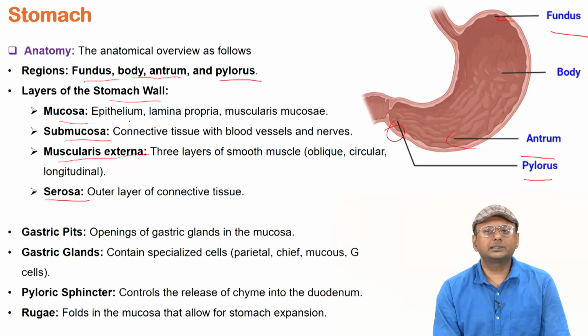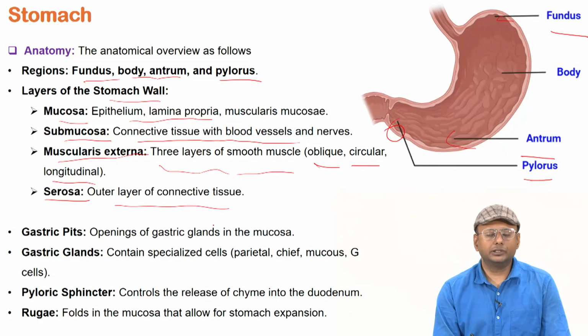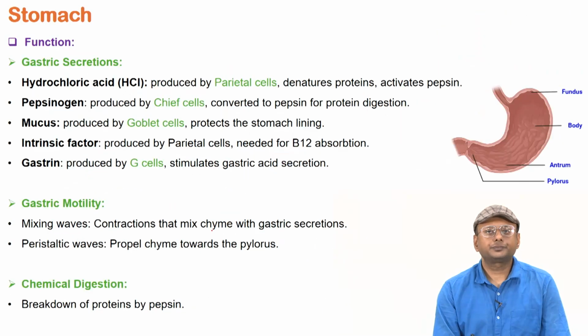Mucosa mostly has this epithelium lining with lamina, right. Submucosa has connective tissue with the blood vessels and the nerves. Muscularis externa has 3 layers of smooth muscles: oblique, circular and longitudinal, and then serosa is the outer layer of connective tissue, okay. So what are the functions of the stomach?